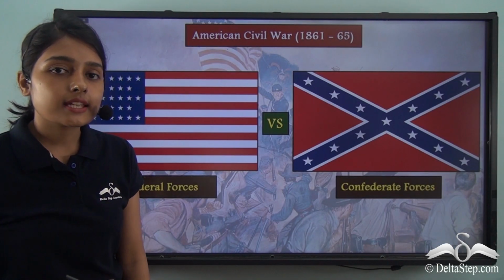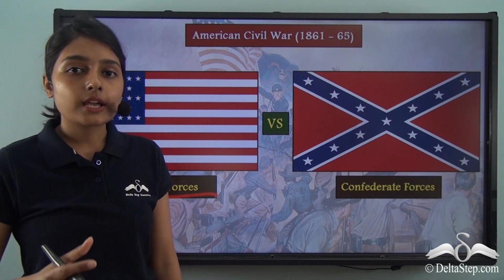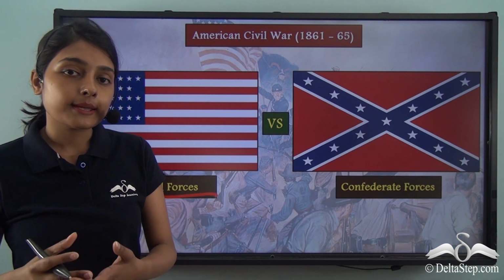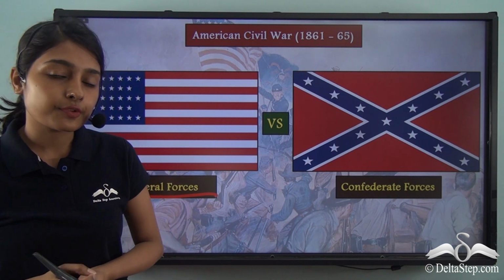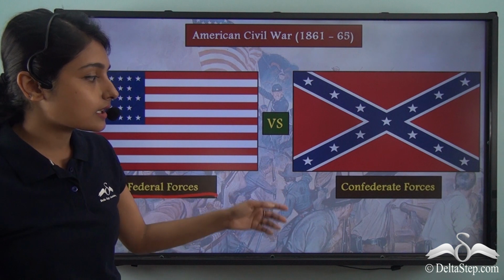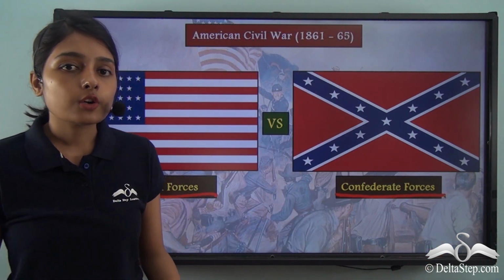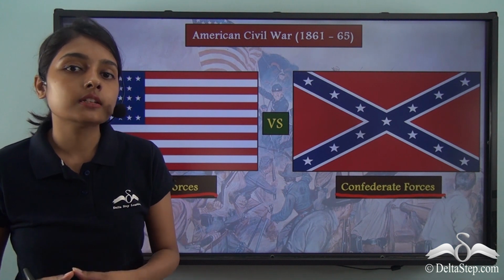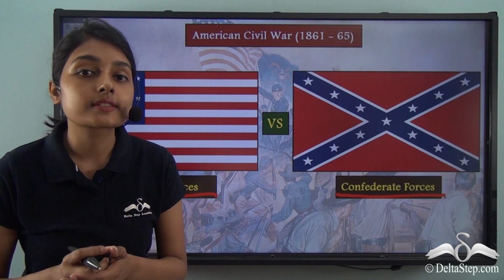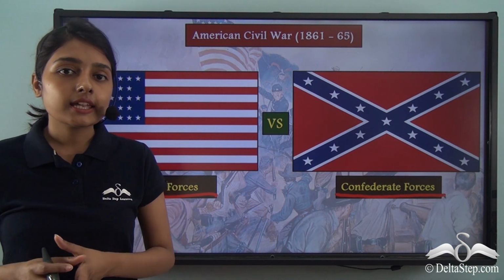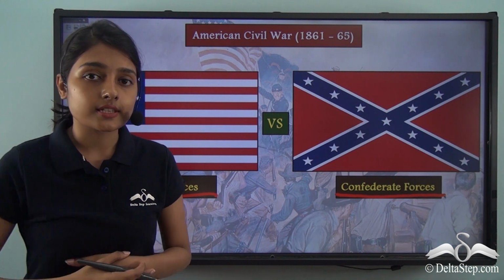The Union States had joined the federal forces, and together they wanted to keep the unity of the nation, that was the United States of America, and they were fighting against the Confederate forces. Now, the states that are located in the northern part of the country have access to better resources, which is why these northern states are also wealthier than the southern states.